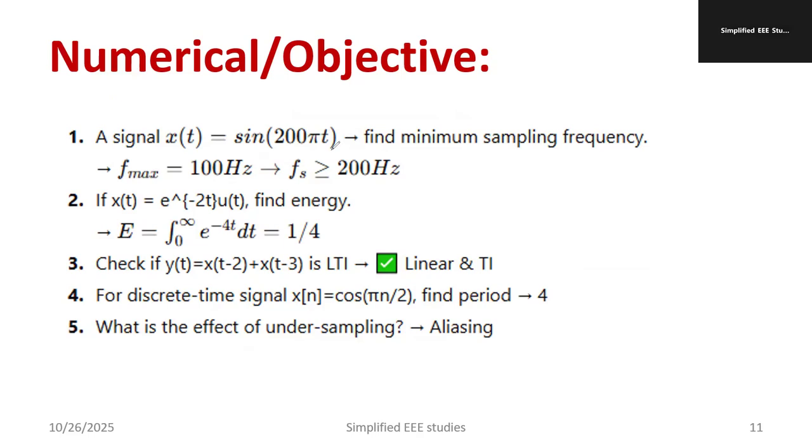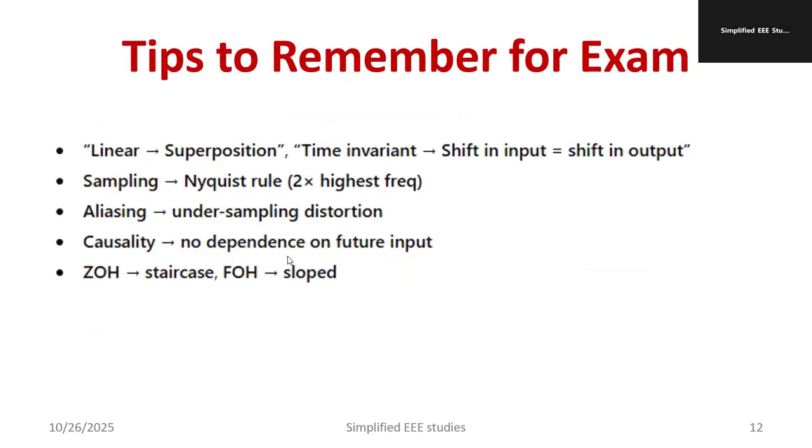Likewise, you can expect some important questions in your university examination, UPSC examination, and other multiple choice based questions. Important points need to be remembered. Linear means superposition. Time invariant means a shift in the input also gives a shift in the output. Sampling, follow the Nyquist rule, that means 2 into the highest frequency. Aliasing is undersampling distortion.